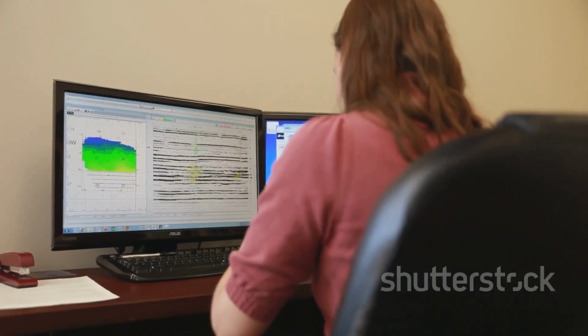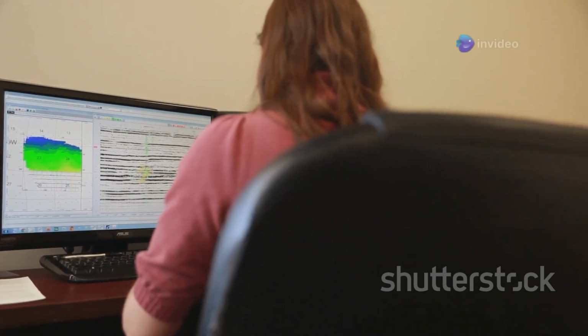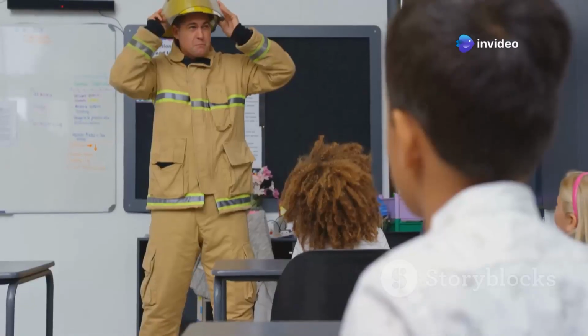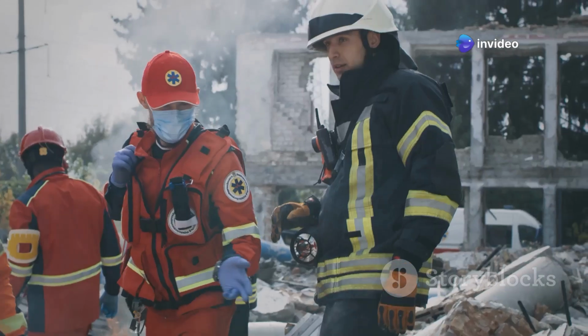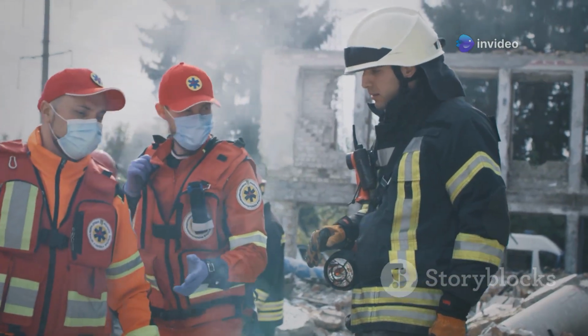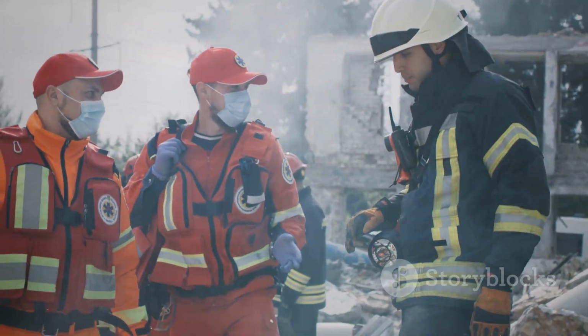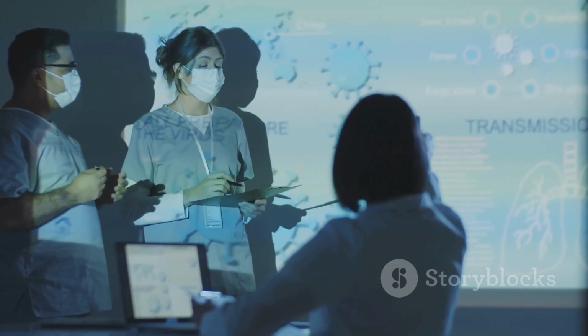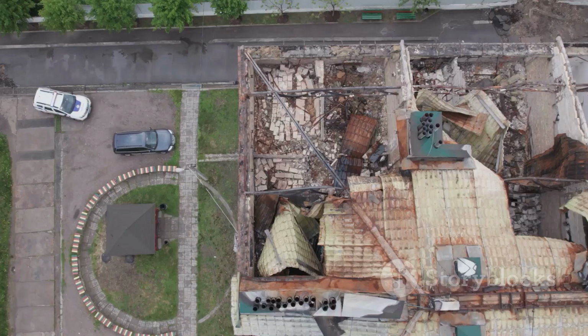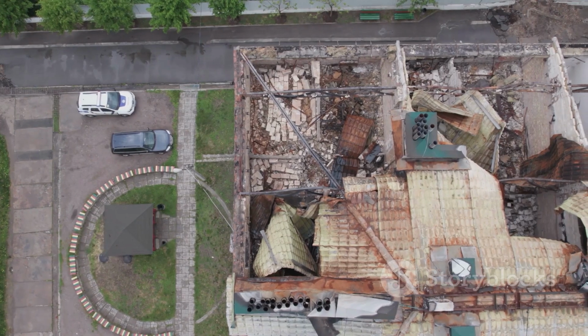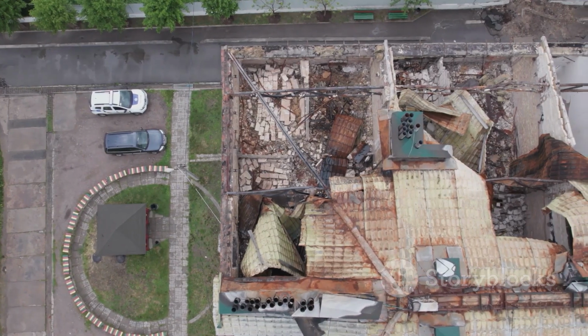By understanding how earthquakes happen, we can better prepare for them, we can build stronger buildings, educate ourselves about safety measures, and work together to respond effectively when they occur. Remember, knowledge is power. The more we know about earthquakes, the safer we will be. Let's respect the Earth's power and take steps to protect ourselves and our communities.